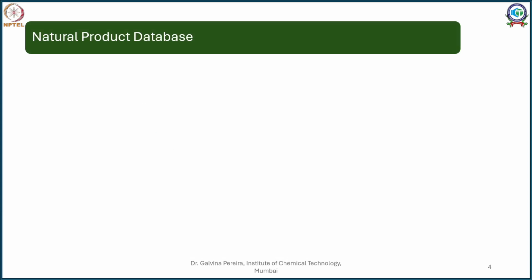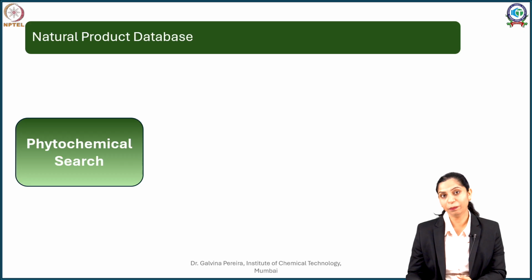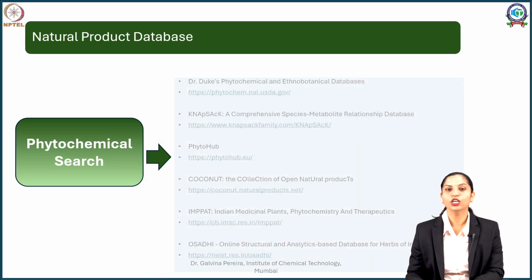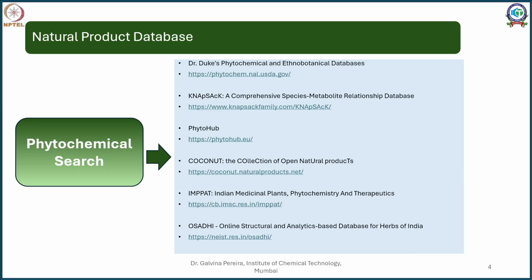Thereafter we saw in our previous session, if you recollect, phytochemical search. Once you know the plant, once you have shortlisted the plant, be it a herbal medicine or a traditional medicine, you can easily search what all compounds are present using these databases. The few databases that we studied included Dr. Duke's, KNApSAcK, PhytoHub, COCONUT, IMPPAT as well as the Osiris database.